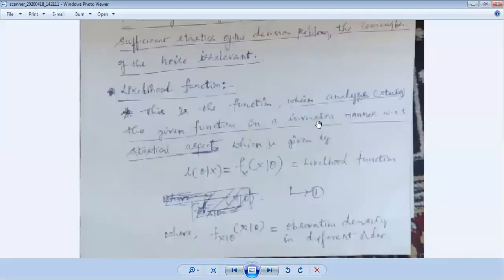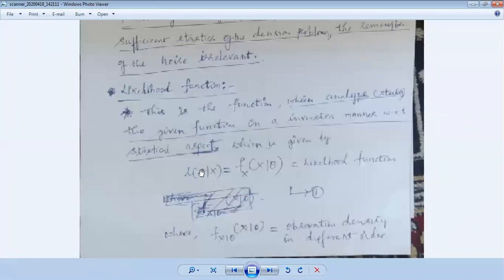Look back here. This is the inversion manner with particular statistical output, which is given by L of theta bar x, f of x bar theta, the likelihood functions, where f of x theta is the observation density at different orders at the receiver. So the likelihood function is the function generated by the receiver. That is a probability density function in order to check the probability of receiving the energy, the probability of the error being 0, like that.